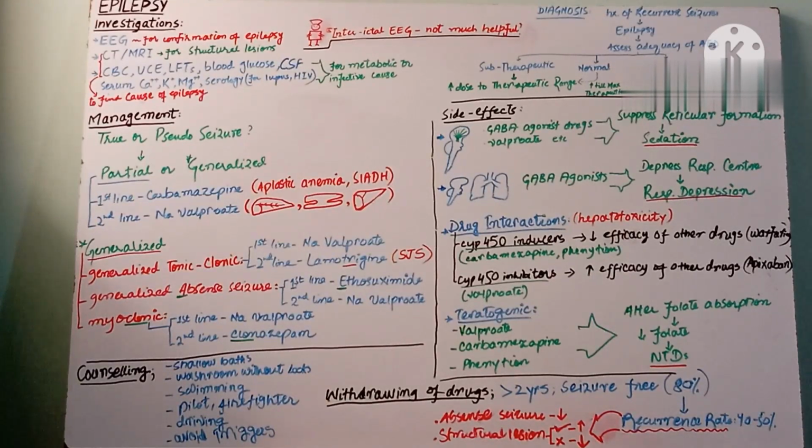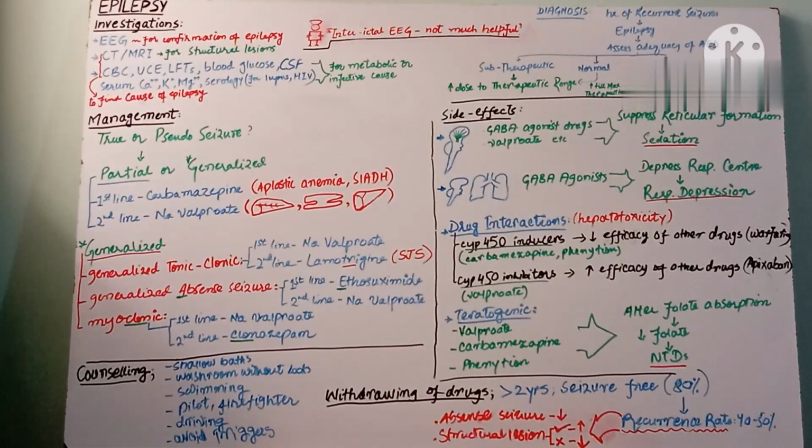But which EEG does confirm? Not all EEG. What does it mean? It means that the EEG which is done during the seizure attack is the one which confirms the epilepsy, while the one which is known as the interictal EEG, which is done in the interictal phase, the time period between two seizures when the patient has no seizure attack, is not usually useful to find out the true seizures. So the interictal EEG is not much helpful for diagnosing the true seizures.